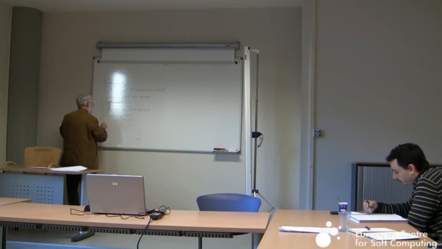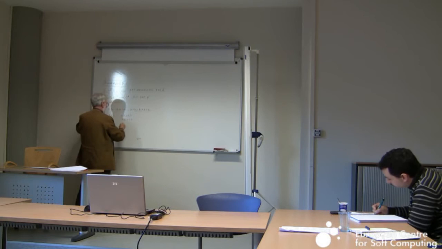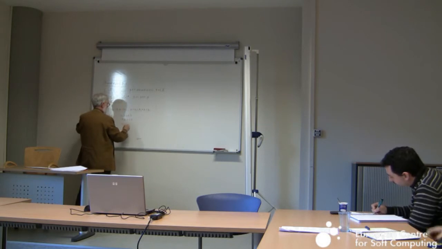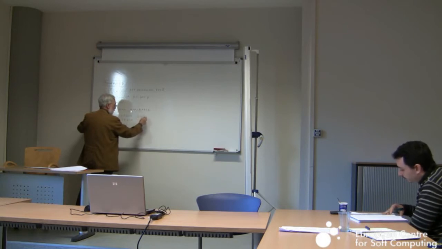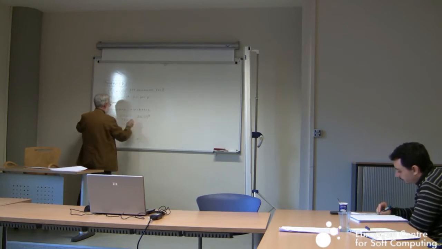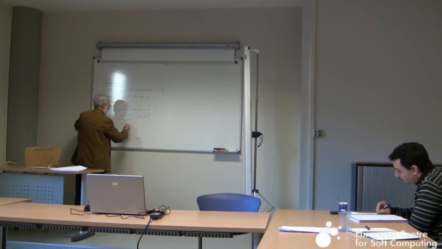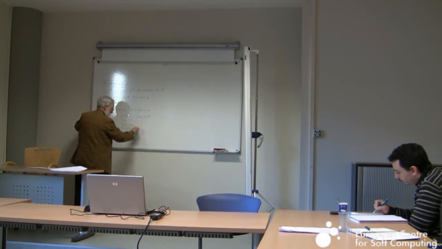The third axiom is, if mu is less or equal than sigma, then mu plus lambda, for all fuzzy sets lambda, is less than sigma plus lambda, and lambda plus mu is less or equal to lambda plus sigma, the same.